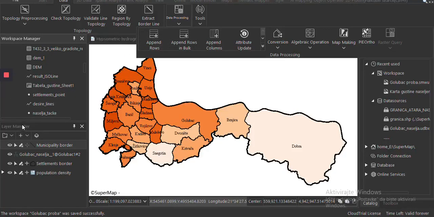Then the layer of settlements, after connecting with an attribute table, we did final classification by range value with attribute a new field 2, which contains information of population density. We did the classification by creating a thematic map, and then we did label classification for every settlement, and this is the final view.